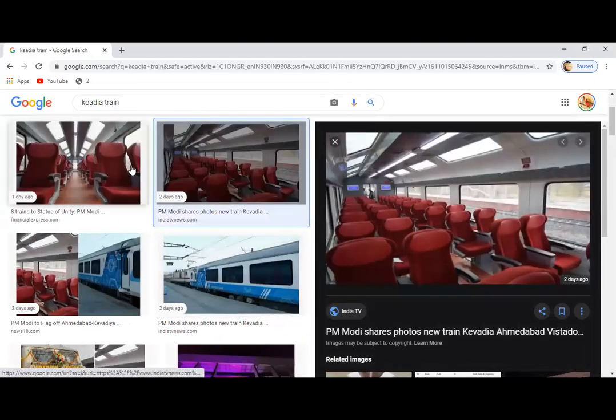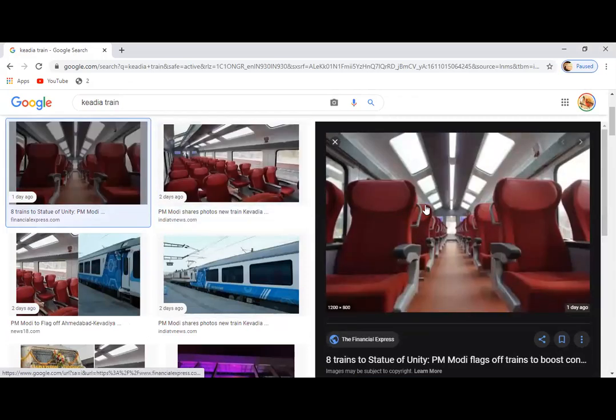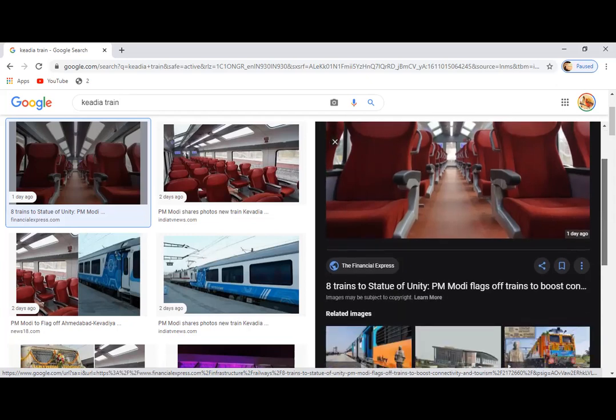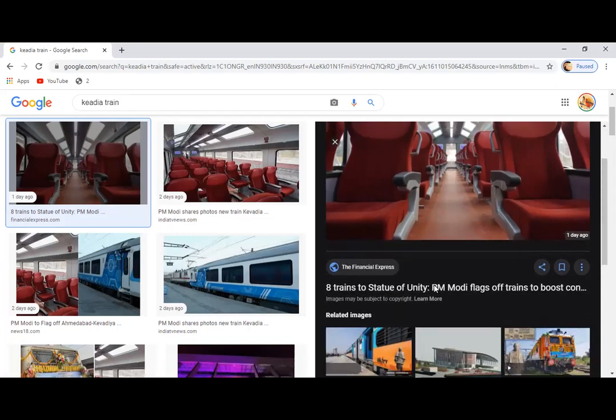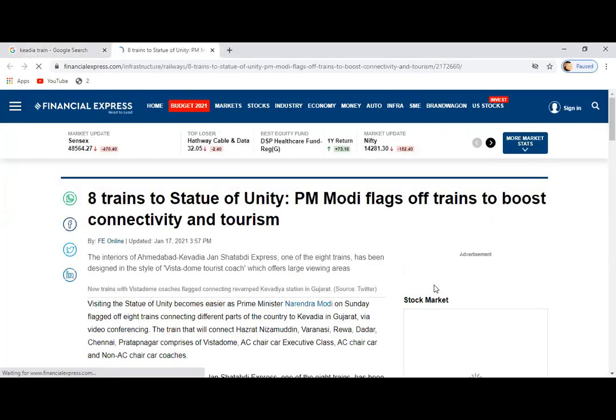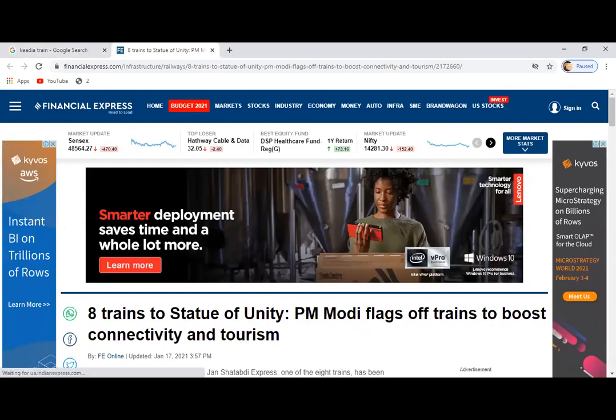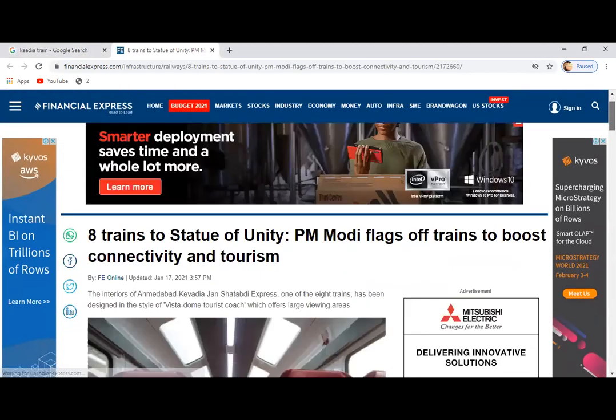Look at this. What is the difference in this train? This is not a train in a foreign country. It is in India only. What is the specialty of this train? The seating and interiors are different from normal Indian trains. These are Jan Shatabdi trains, but they come under a category called Vista Dome coach. Remember this word.